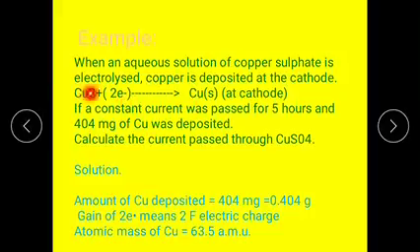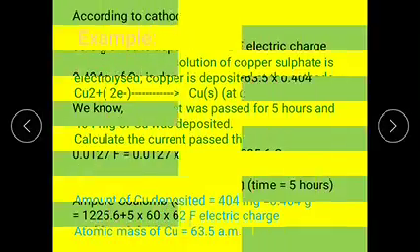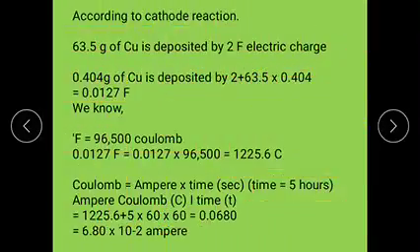Okay, the gain of electrons in this reaction is 2 electrons, which indicates 2 Faraday of electric charge. The atomic mass of copper is 63.5. According to the cathode reaction, 63.5 grams of copper is deposited by 2 Faraday of electric charge.